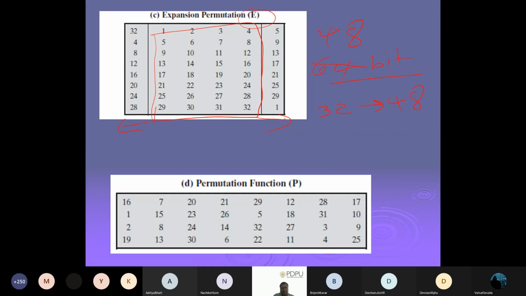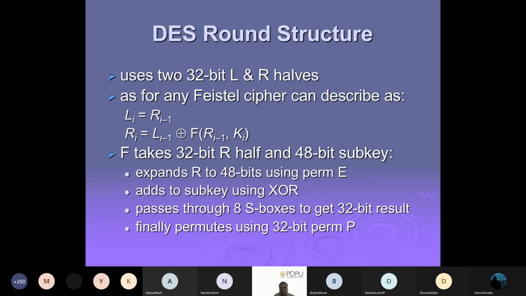Yeah, very good. And similarly, this is the permutation of this 32 bit. So that's also what we require in the round function. So this thing we require in the round function, that we have to do here and there changes. Okay, so this is our round function. First, we divide into two parts, 32 bit left and right. Whatever the right part of the previous round, it becomes the left part of the next round, while for the right part of the next round, the left part is XORed with these things.